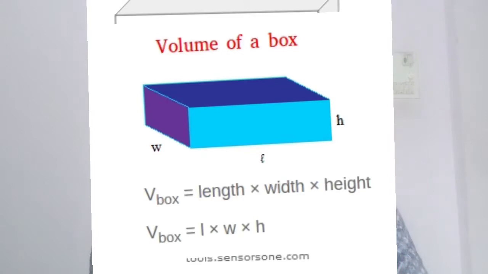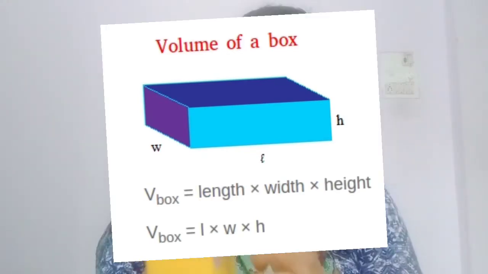Volume is measured in cubic centimeter. The formula of volume is length into breadth into height. So this is length, this is breadth, and this is height. If we measure this box in centimeters, it might be 10 centimeter length, 5 centimeter width, and 4 centimeter height.